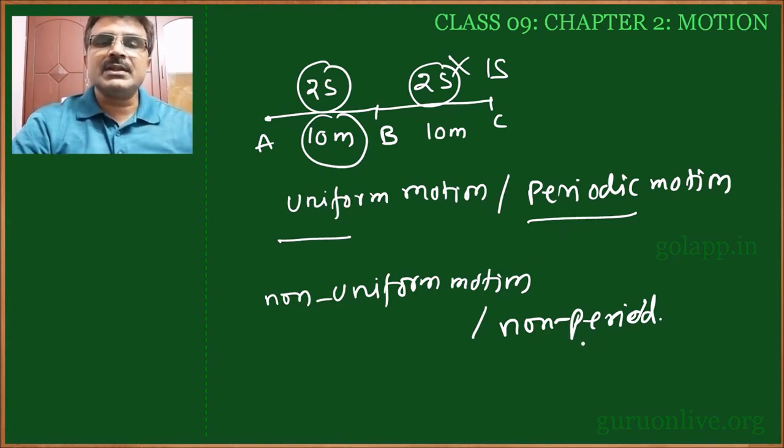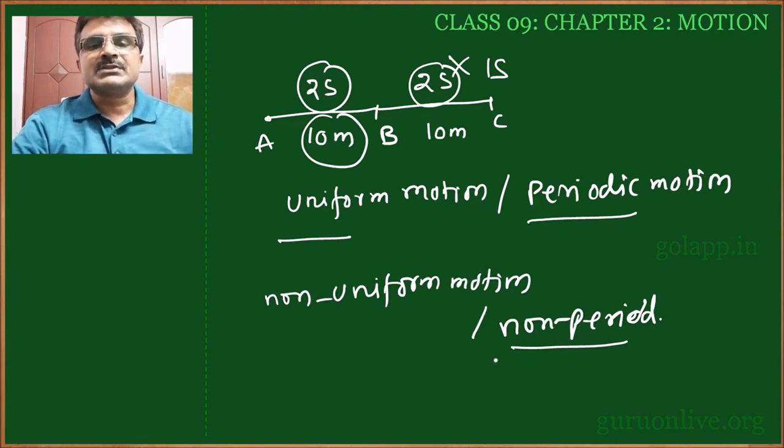And if it is not maintaining equal intervals, then that is called non-periodic. For example, cyclones will come in the early months of the rainy season in a year, but they won't maintain a proper date. Your birthday will come on the proper date, but the cyclones won't come. So that means it is a non-periodic motion. So students, I think you got the differentiation of these two. For the next concepts, you will easily understand what it is.